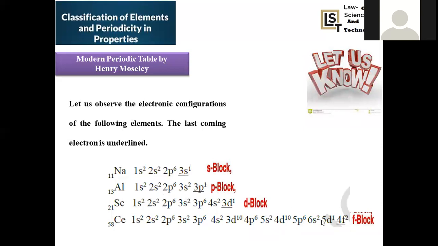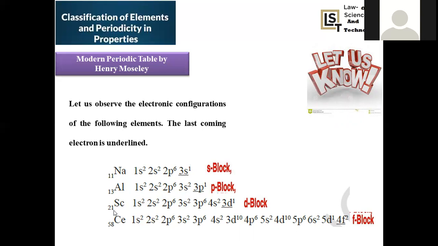Now we are taking all these together. Sodium, with atomic number 11, has 1s2, 2s2, 2p6 and the outermost shell will be 3s1. So 3s1 will be filled, so this element is regarded as an S block element. Aluminium, with atomic number 13, has the electronic configuration 1s2, 2s2, 2p6, 3s2, 3p1. How many valency electrons? 3 valency electrons, and the electron entered the valency shell 3p orbital. That's why you can say it is a p block element.